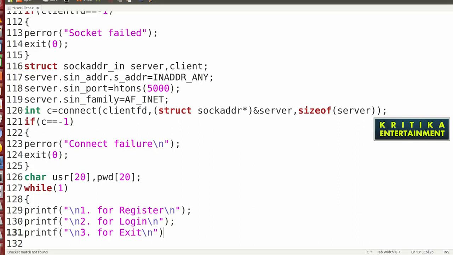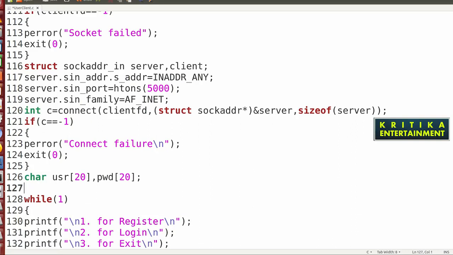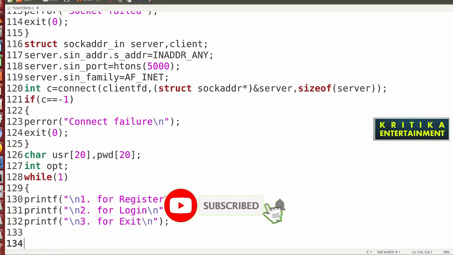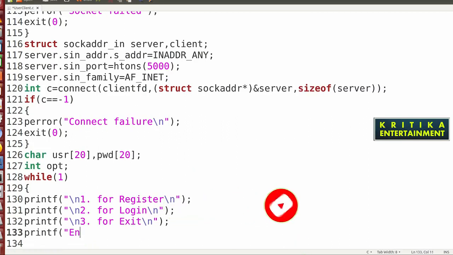So after that, I will write an option variable, int opt or choice. Here write printf enter your option.